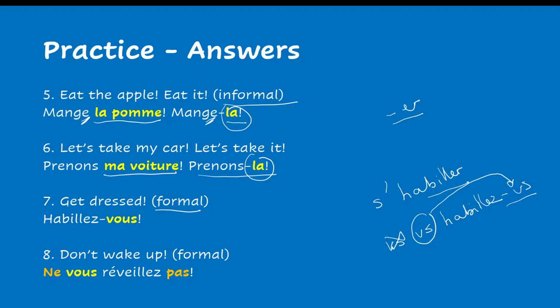Habillez-vous. Now, don't wake up. Formal. Ne vous réveillez pas. Now, in the imperative negative, the pronoun is back in front of the verb. The pronoun and the verb form the block and the negation surrounds that block.